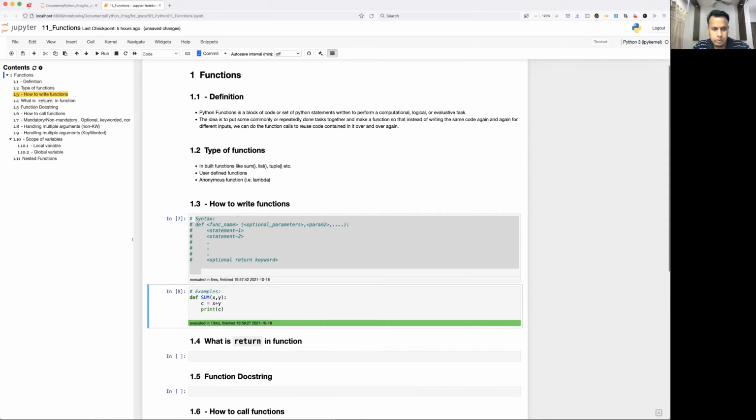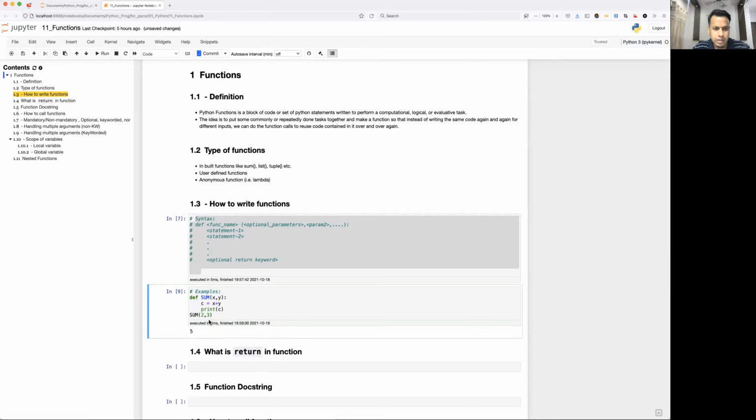Now the function is defined. This is called the definition of the function. It doesn't mean that it is going to be executed. It is not going to execute unless the user calls that particular function along with the arguments. This is just the definition which is getting created. So how to call it? Just call the function, and here you are passing two arguments. Since you have defined two parameters, you are going to pass two values here.